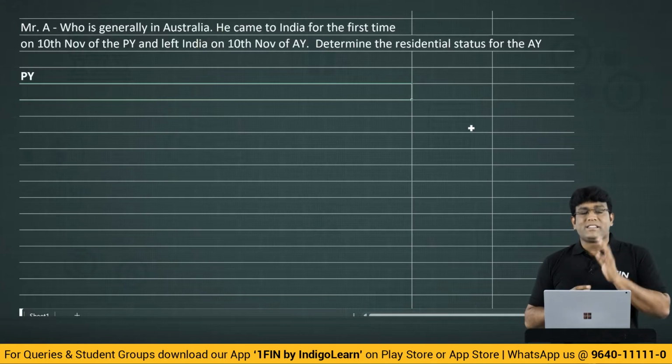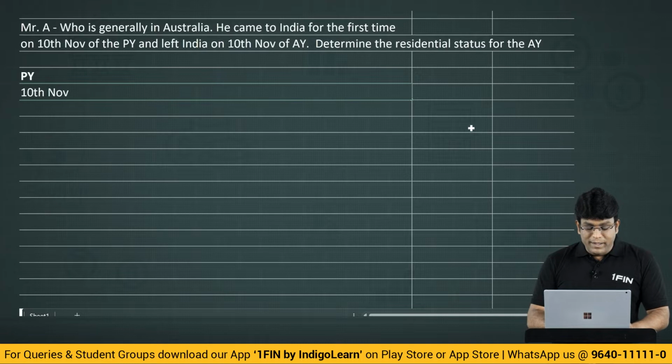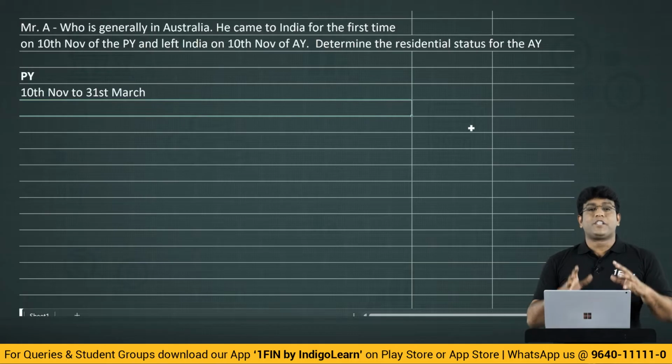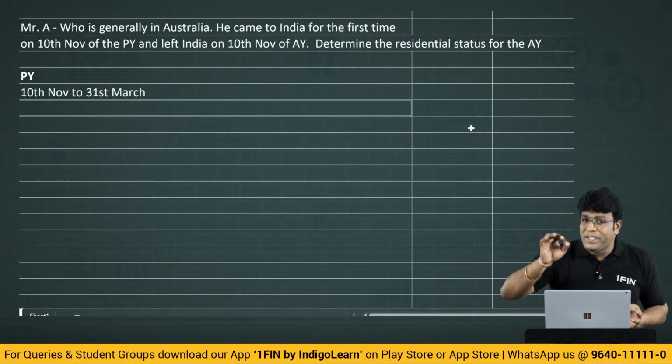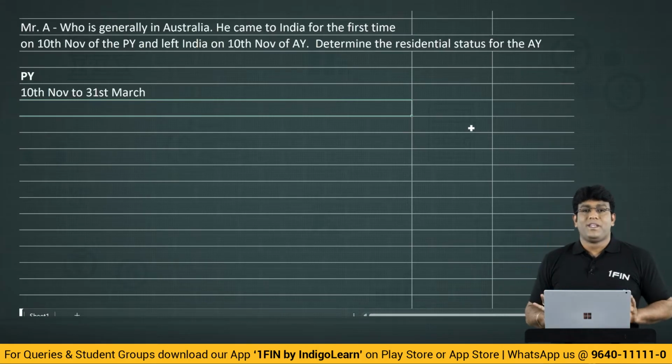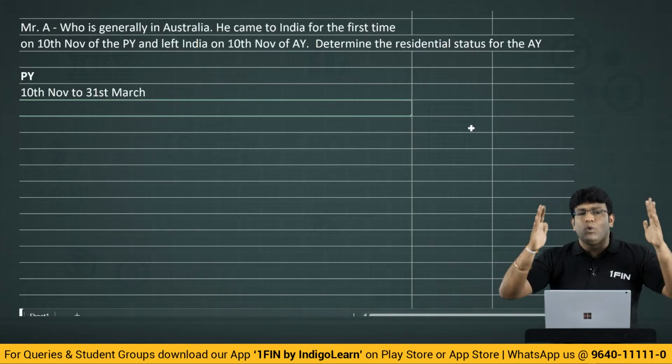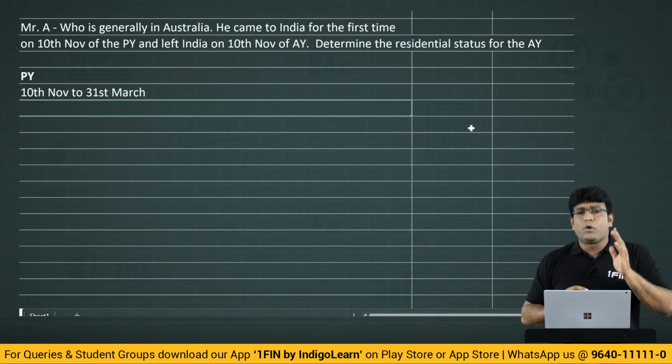Now tell me, guys, in the previous year, how many days is he in India? He came to India on 10th November. But I will not see from 10th November to 10th November. I will see from 10th November to 31st of March, because once 31st March is over, the previous year is over. We have to see the number of days he is in India during the previous year. Don't get carried away seeing from 10 November to 10 November. Don't tell that 10 November of PY to 10 November of AY, he is a resident. Don't conclude like that, friends. Have some patience. Look at the question very clearly.